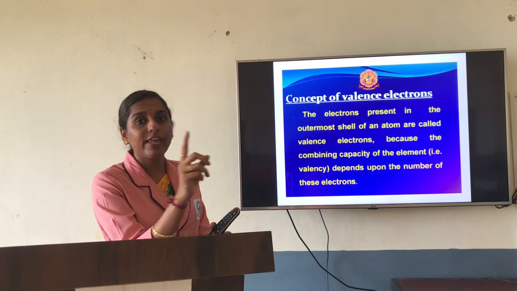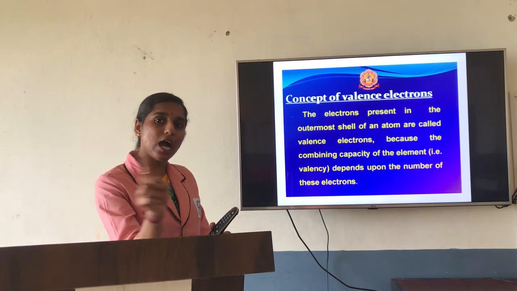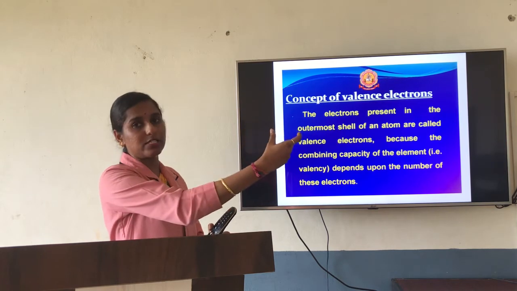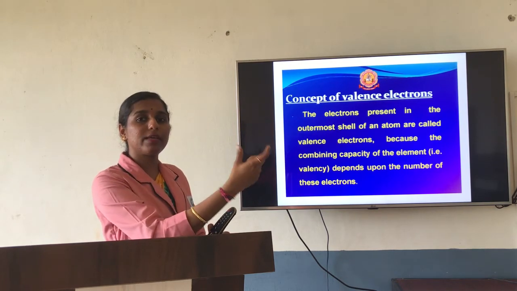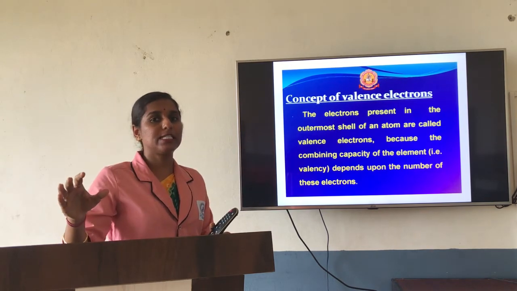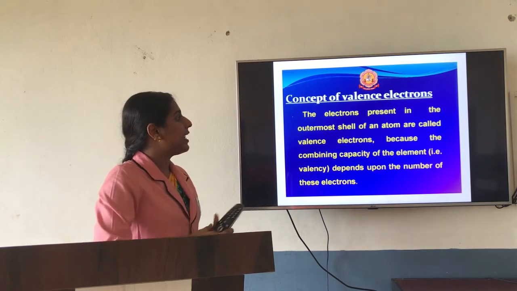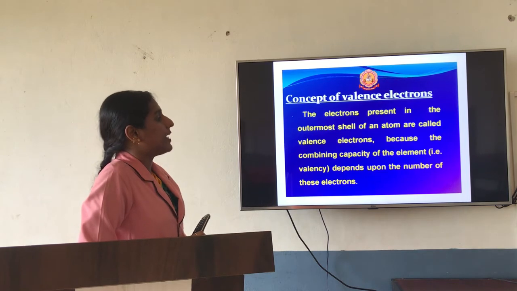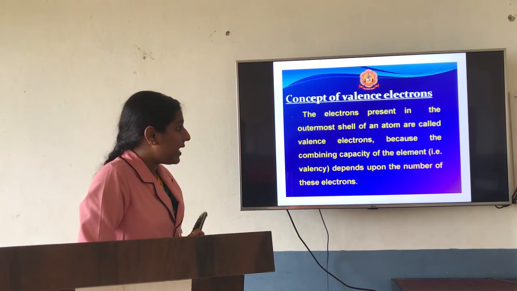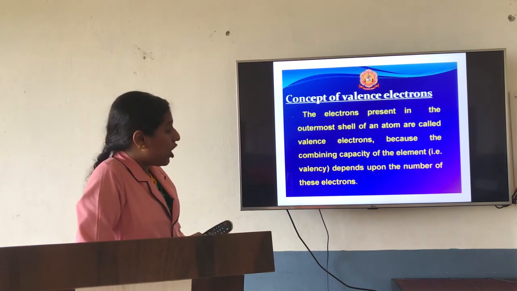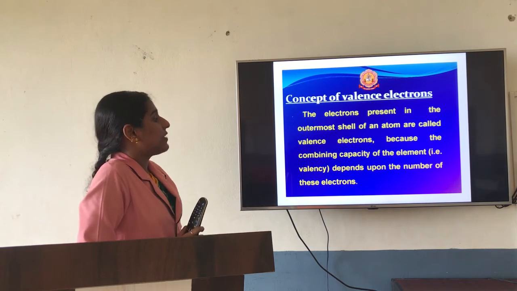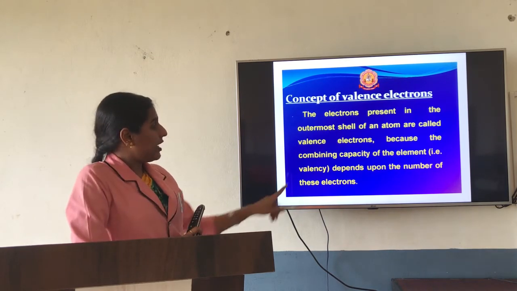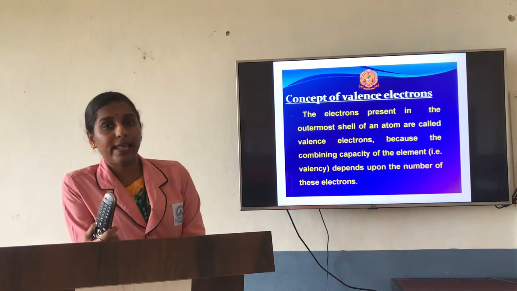As you write the electronic configuration, you check how many electrons are present in the last shell, and you consider those as valence electrons. The electrons present in the outermost shell of an atom are called valence electrons, because the combining capacity of the element depends on the number of these electrons. Now, here they have given one more term, that is valency.